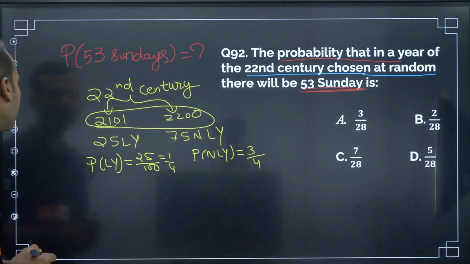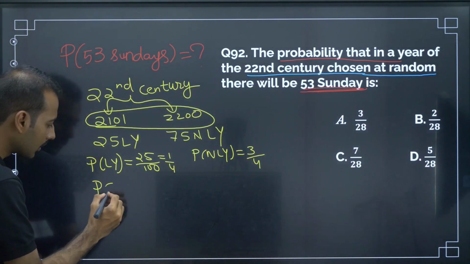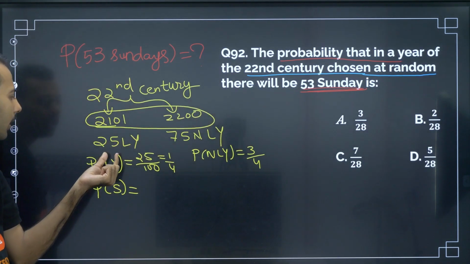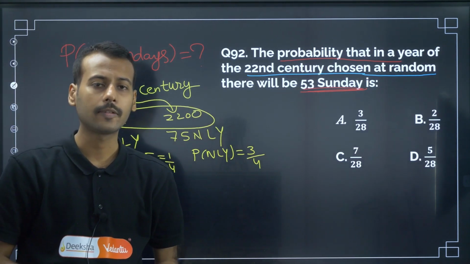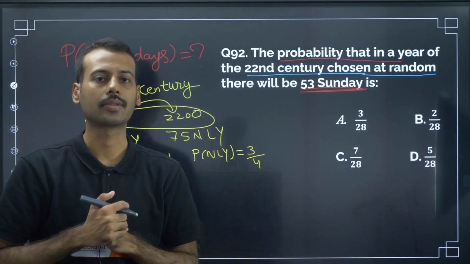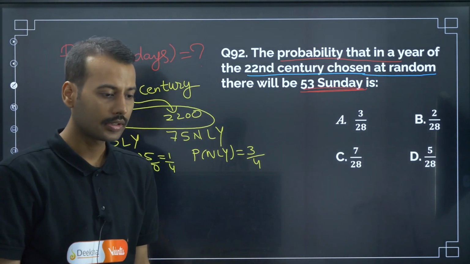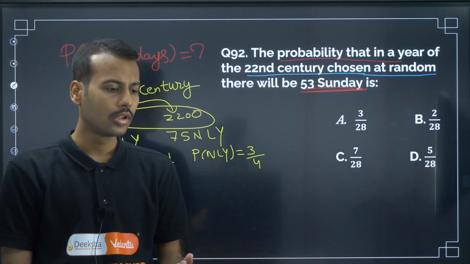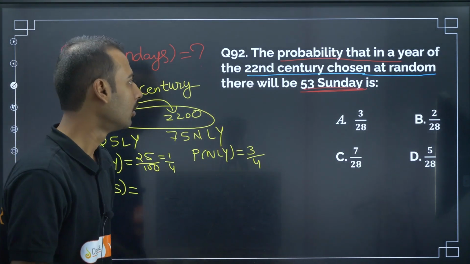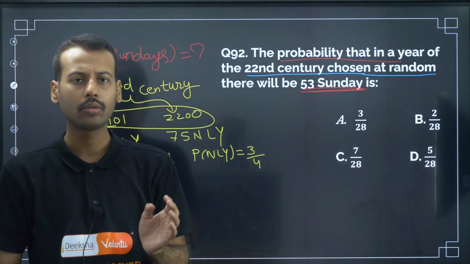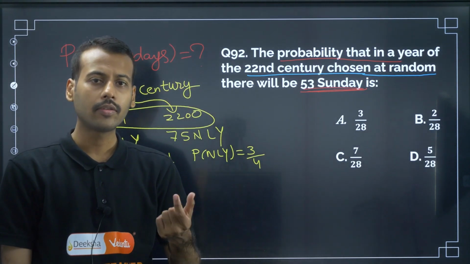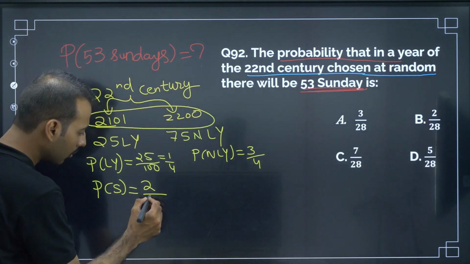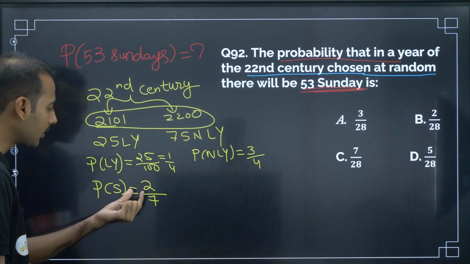Next, there will be 53 Sundays. So probability of 53 Sundays in leap year. Whenever we are talking about leap year, it consists of 366 days. 52 into 7, so 52 entire weeks will be there. We are left with 2 days. So among that 2 days, it can be 2 by 7. Probability of 53 Sundays is 2 by 7.